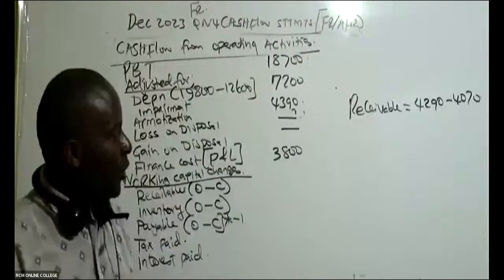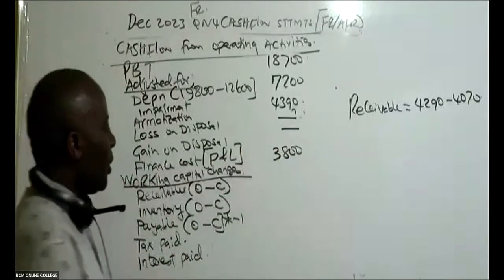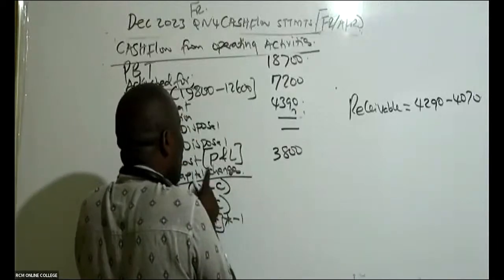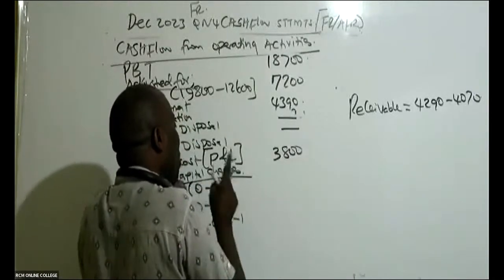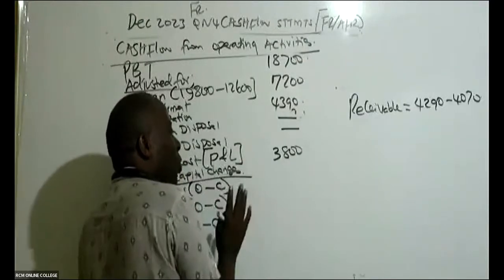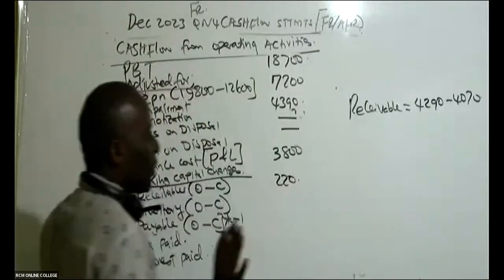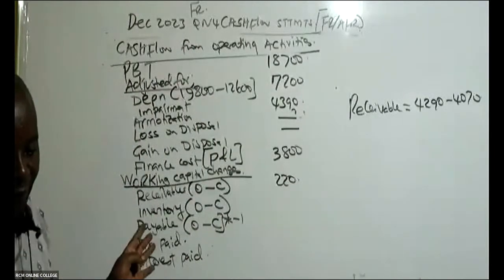Is it minus 220 or positive? It is positive, isn't it? It's positive, right? So remember, when you use this concept of O minus C, you shall not be making an argument that receivables have increased. No, no. If you get positive, you write positive. As simple as that. 220 positive.